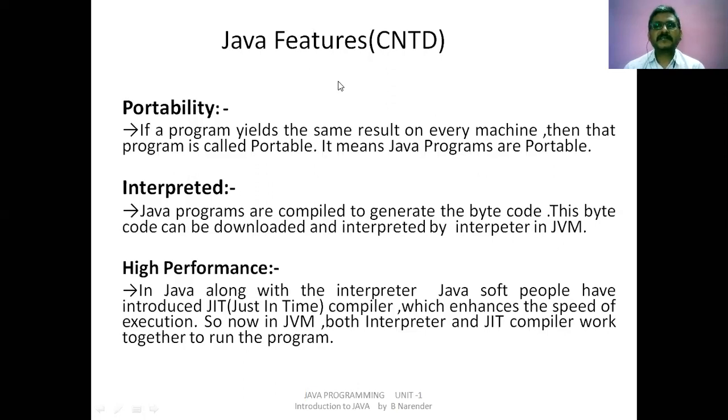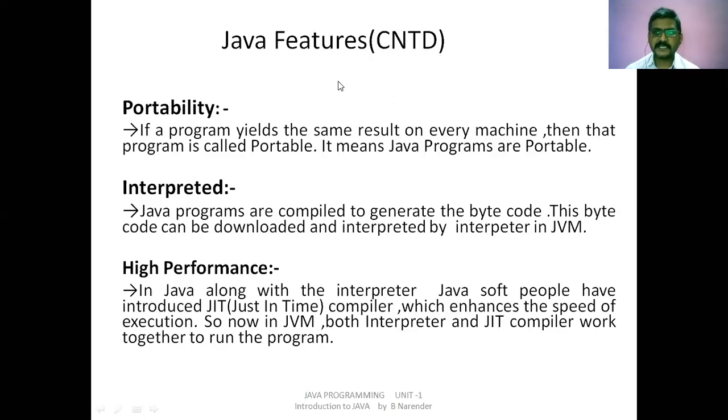Java contains not only an interpreter, it contains a compiler also. When we discuss C or C++, they contain a compiler only. Only one feature is available in those languages, that is the compiler, that's it.